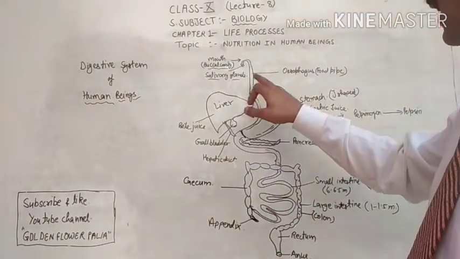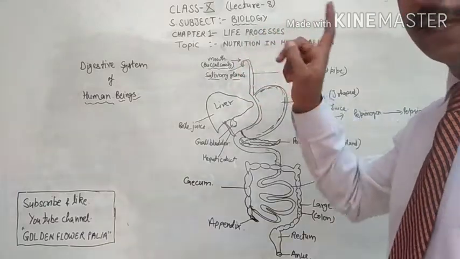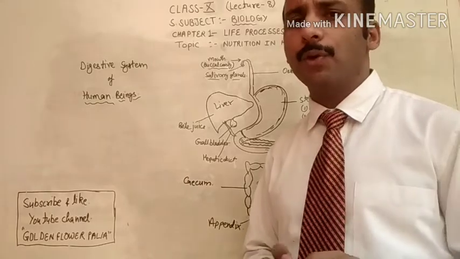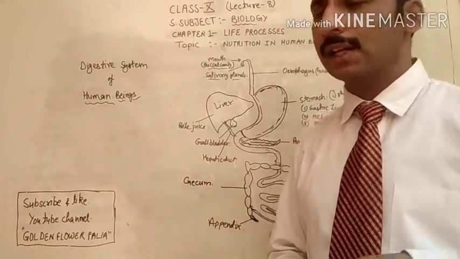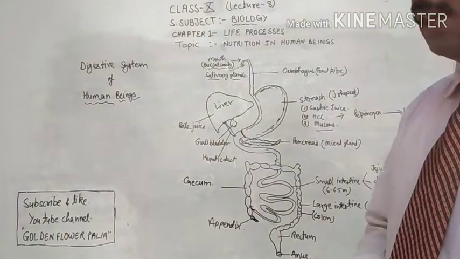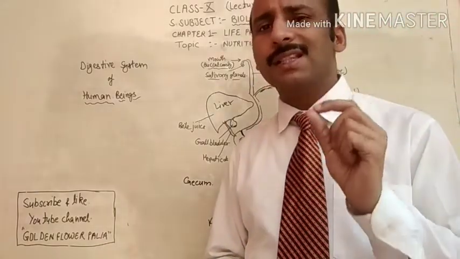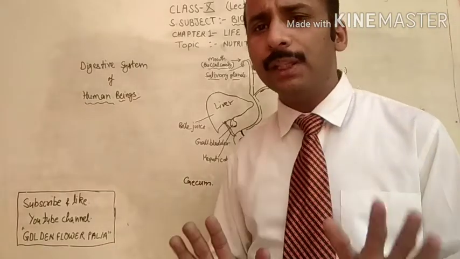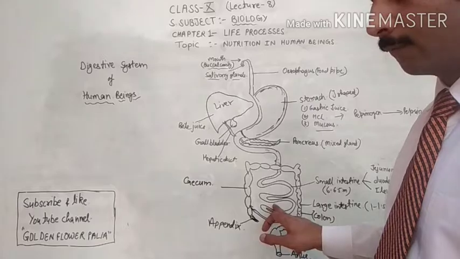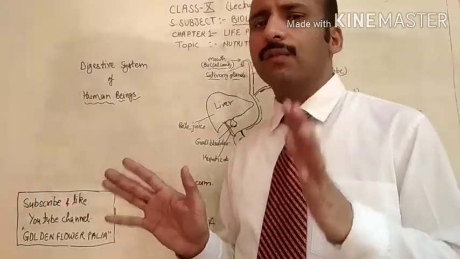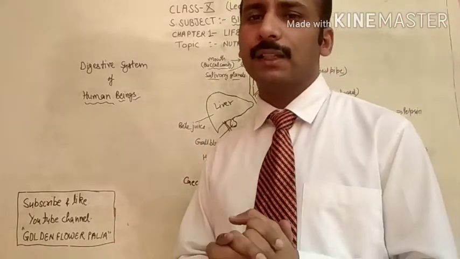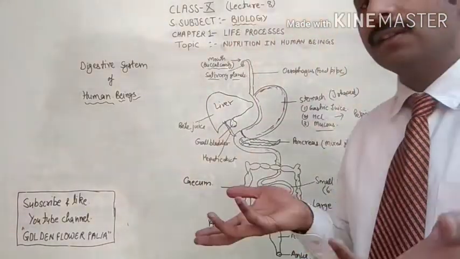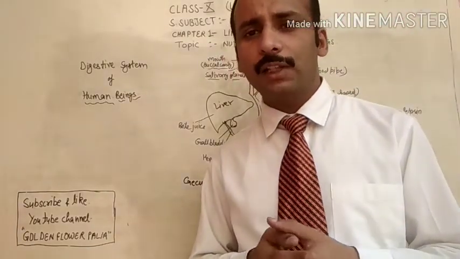Does the digestion of food start in the buccal cavity? It's a very, very important question because many times this question is asked in MCQ type questions. Digestion of food starts from the buccal cavity and the digestion of food completes in the small intestine. By the time food reaches the small intestine it is completely digested, and no digestion of food takes place in the large intestine. Then what is the role of the large intestine?